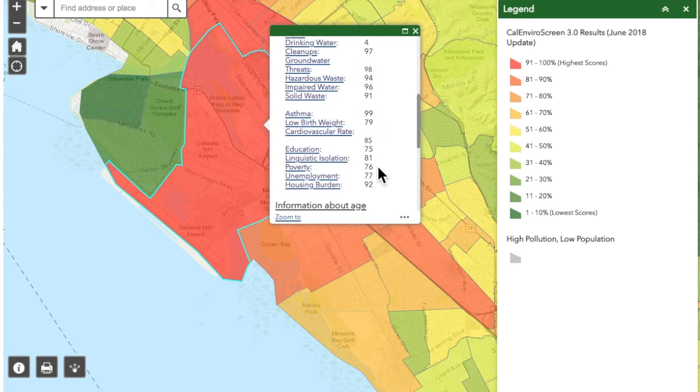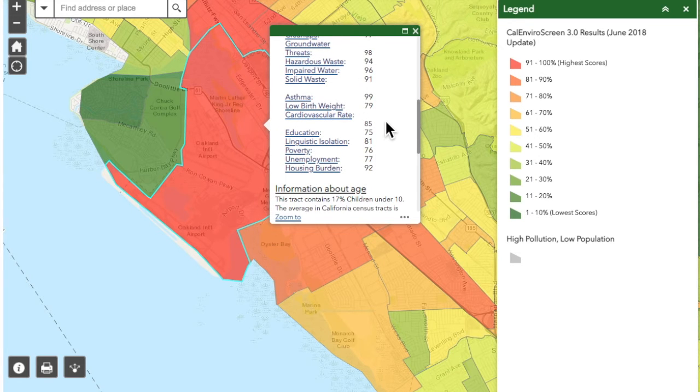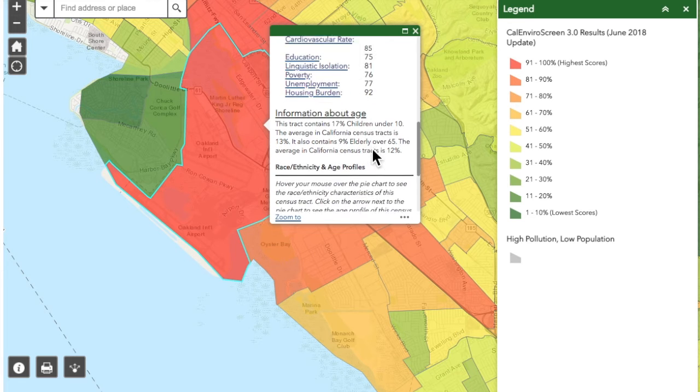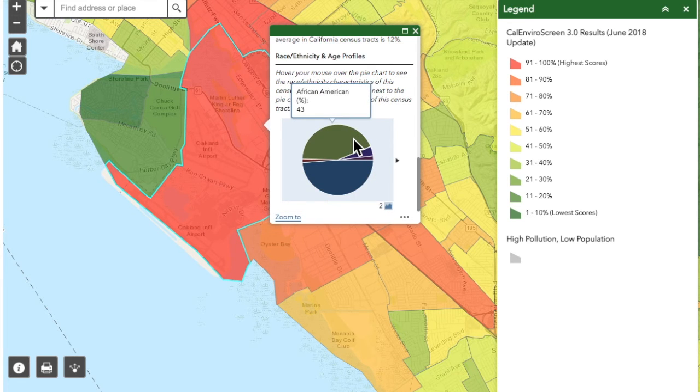By looking at their health data, we see that asthma scored a 99 out of 100, low birth weight 79, and cardiovascular rate 85. It is also important to further consider the social determinants of health to highlight these health inequities. The census tract has a housing burden of 92 out of 100, with a majority of the population being Hispanic and African American.